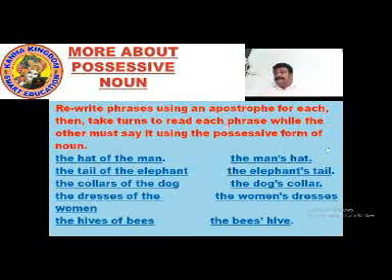The hat of man becomes the man's hat. The tail of elephant becomes the elephant's tail. The collar of dog becomes the dog's collar. The dresses of woman become the woman's dresses. The hives of bees, the bees' hive. So we have rewritten using an apostrophe, showing the possessive form of the noun. Write it down. Take it down in the notebook. You can see it on the screen.